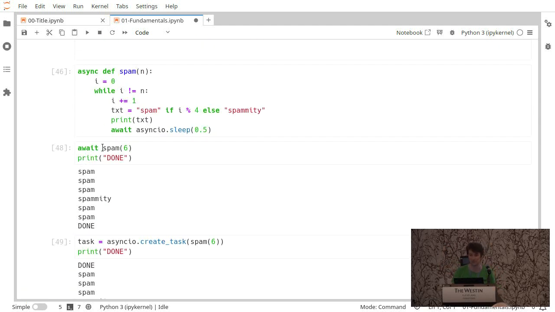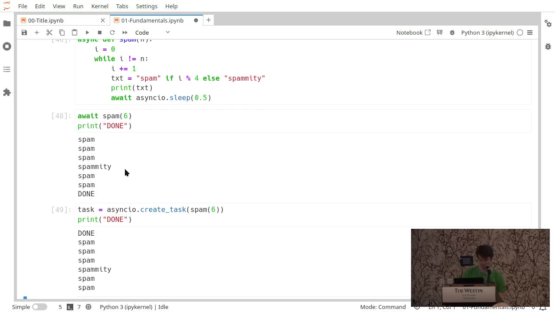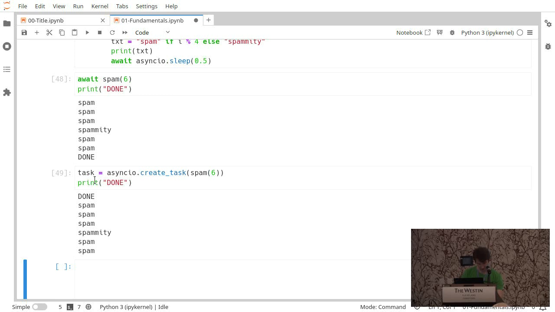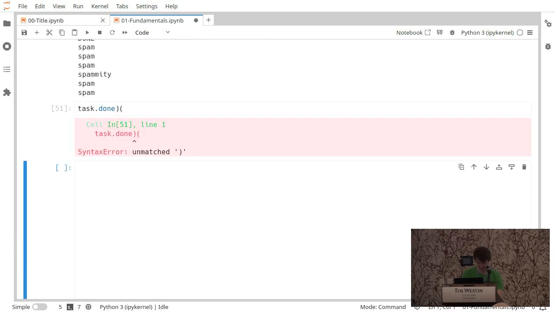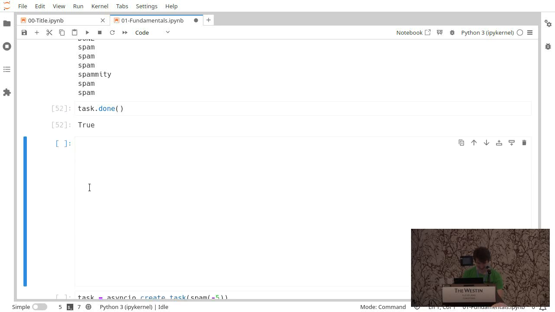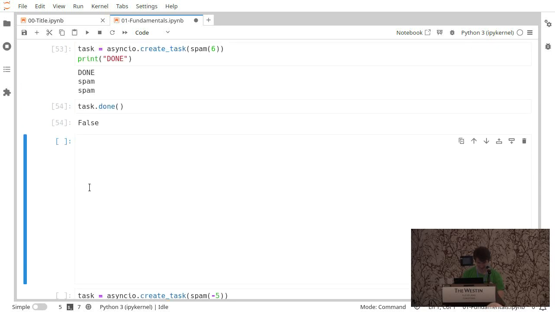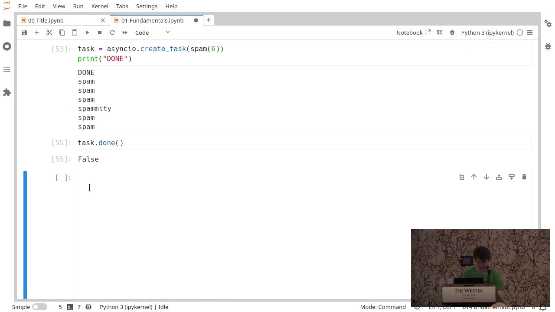We could return whatever here. So if I can time this right, task done. Shoot. Task is done now, but if I do that, task is not done.